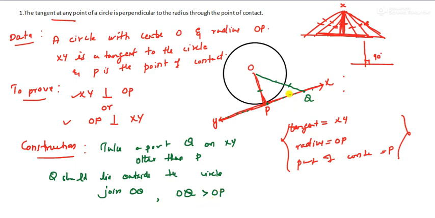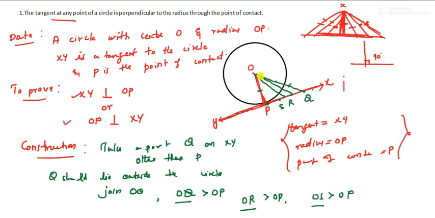Now if I take another point R, next another point S, and keep on joining them, I can say again OR is more than OP, OS is more than OP. Since this happens for every point on line XY except the point P, those lines will be formed and they will always be more than OP, correct?